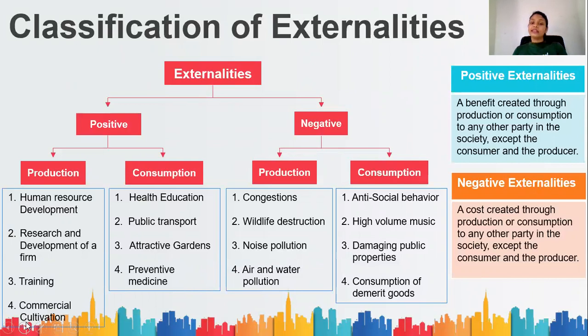Then we have negative externalities in production: air and water pollution by factories, congestions, wildlife destruction, noise pollution, housing developments on green belt areas. Okay, then we have negative externalities related to consumption: antisocial behavior, high volume music, damaging public properties, consumption of demerit goods, and sound pollution created by motor vehicles. All these are negative externalities under consumption.